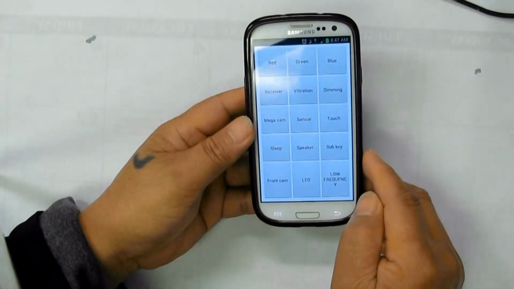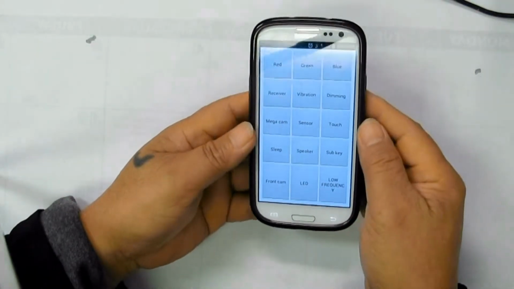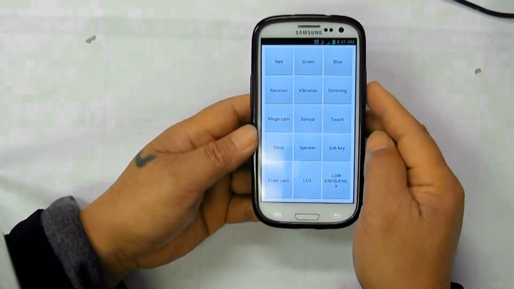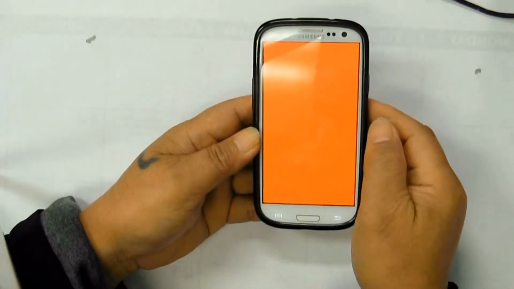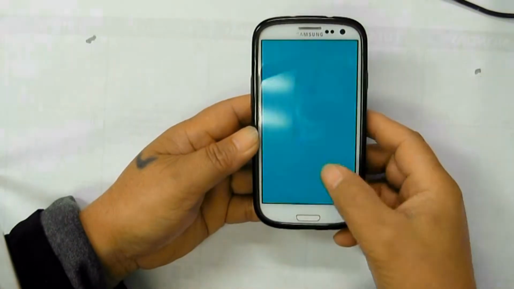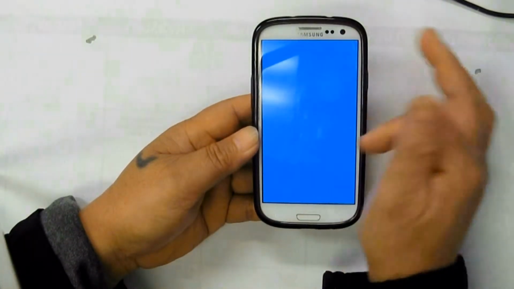Now the screen shows most of the test areas of your cell phone. Test of screen colors like red, green, and blue.